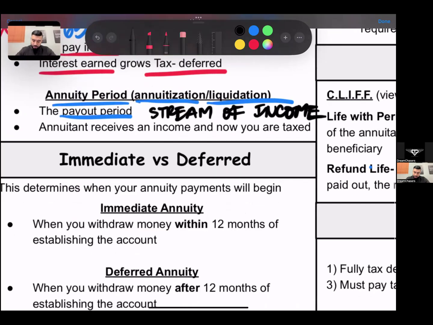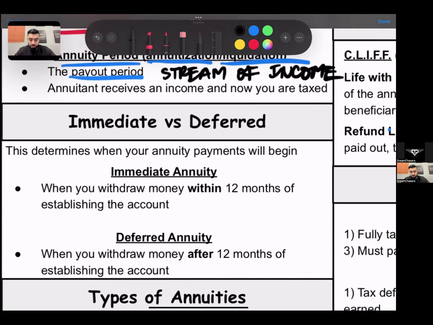Now, an immediate annuity versus a deferred annuity. First, an immediate annuity is when you are going to withdraw money from the annuity within 12 months of establishing the account. So you'll start receiving money immediately, right? Within 12 months. So the only way to have an immediate annuity is if it is purchased with a single premium.